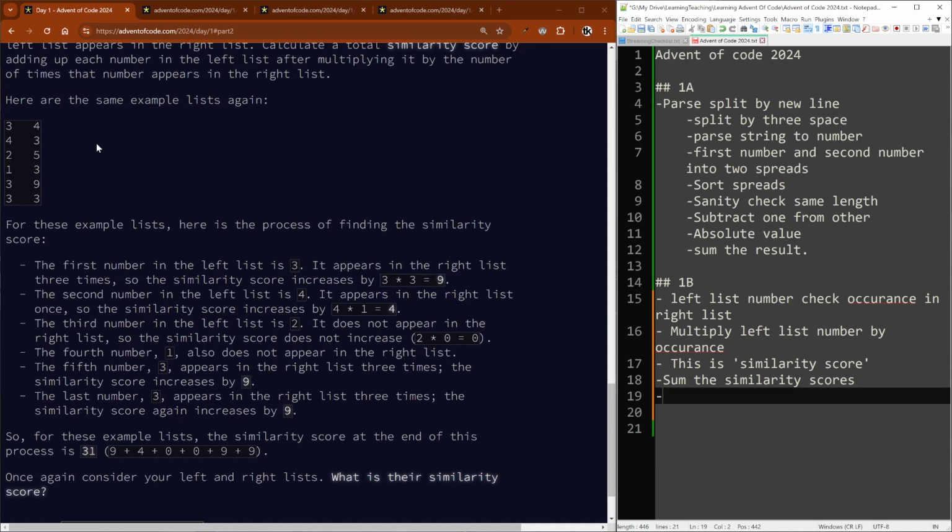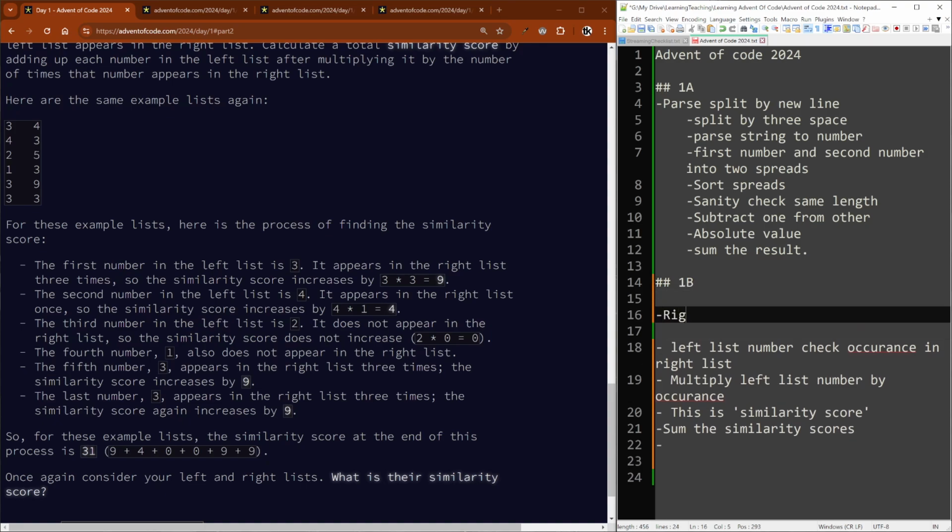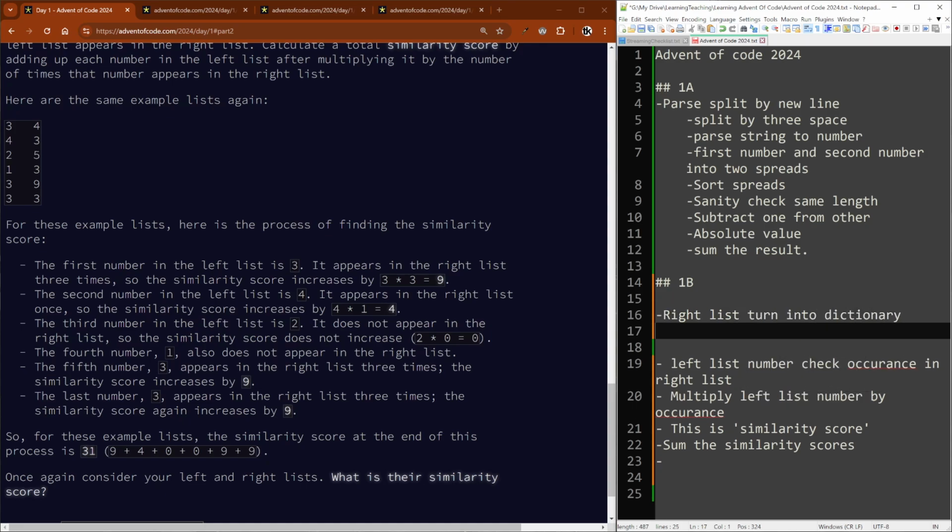We need to turn the right list into a dictionary, which is kind of like a hash set, but appended with extra data for each item. So what we can do is turn the right list into a dictionary. The key is based on the value, so the key in the dictionary is like this value in the hash set.